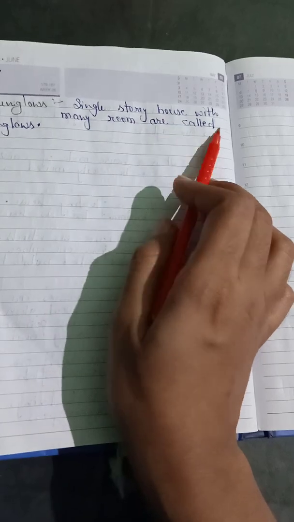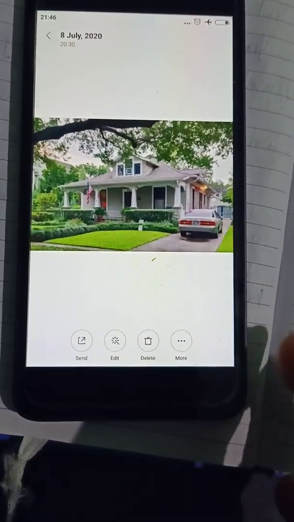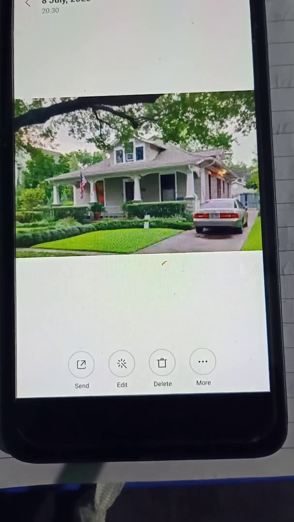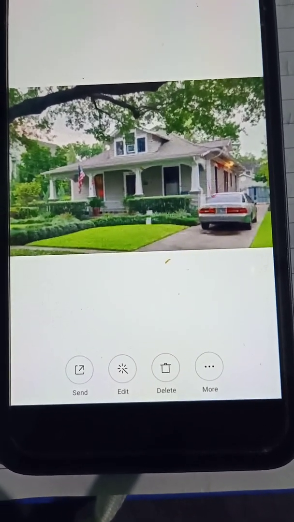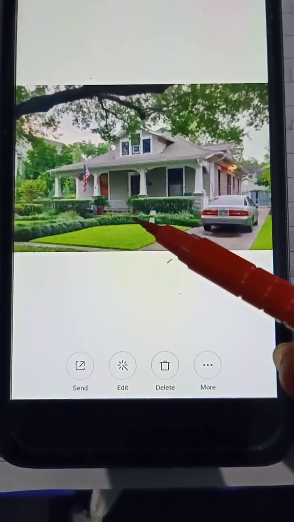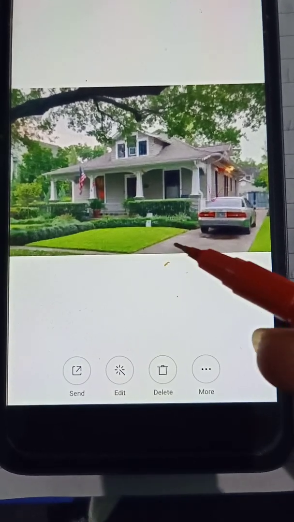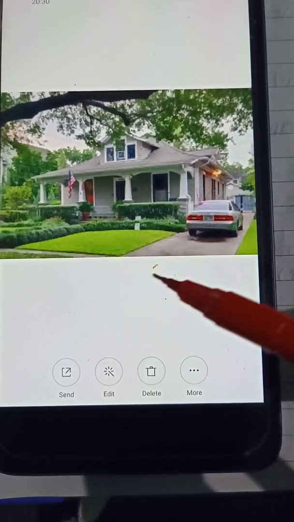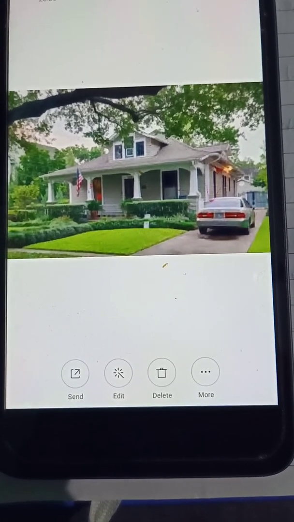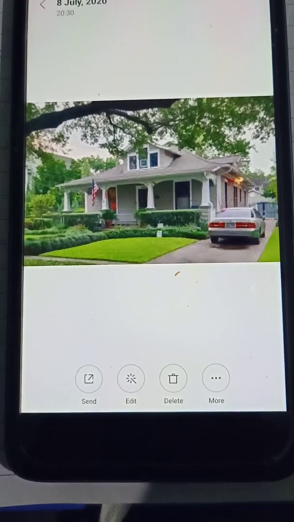Now the last one, bungalow. A single story house with many rooms is called a bungalow. A bungalow is a single story house, means it is on the ground floor and there is only one floor inside a bungalow. It is very spacious and there are so many rooms in a bungalow, and there are some places in the front and in the back side of the house which are very much greenery. This type of place is called a lawn. So a bungalow is a single floor house with so many rooms inside it.